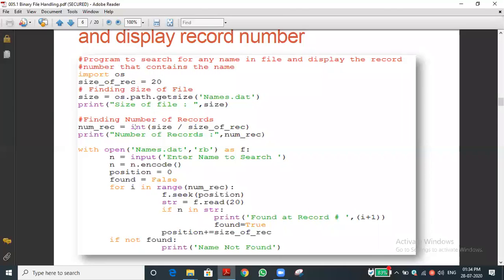So we are converting it into the integer data type. Number 5 will be stored in the numrec variable if the file size is 100. Note this: number of records equal to 5. As you know each record size is 20, and we stored 5 names. So how many records are there? Each record is 20, so 5 records means 100, that is the file size. Divided by the record size, we can get the number of records. Have you understood this concept? Have you understood this line?